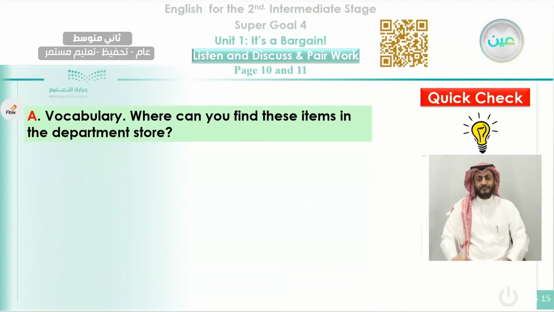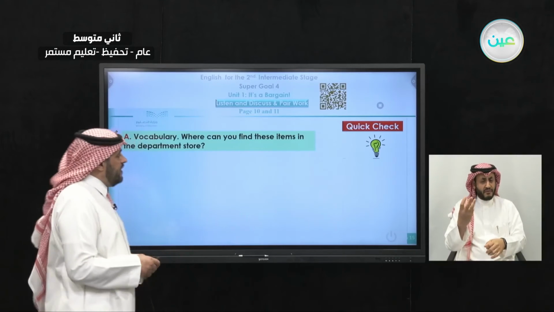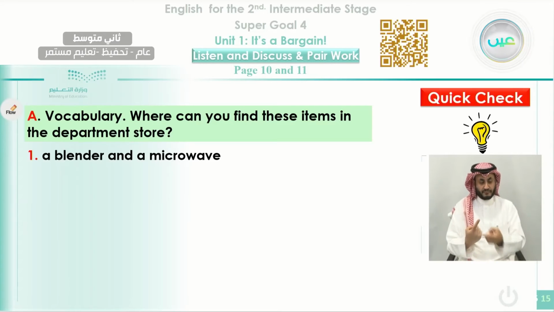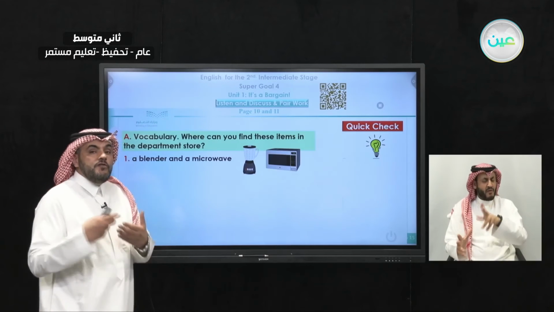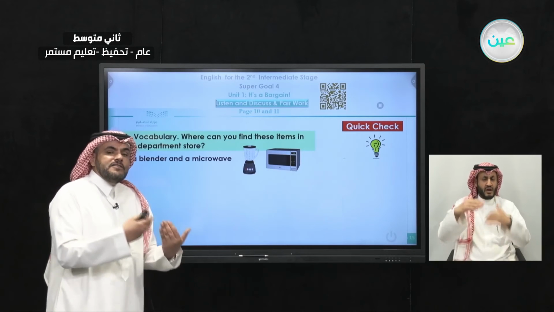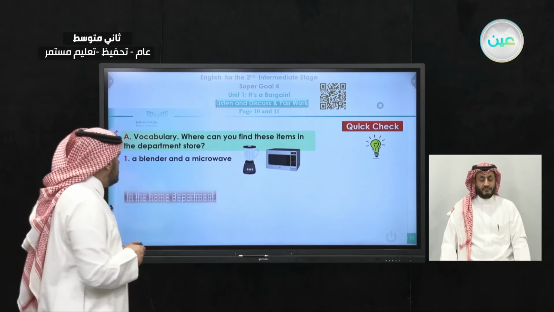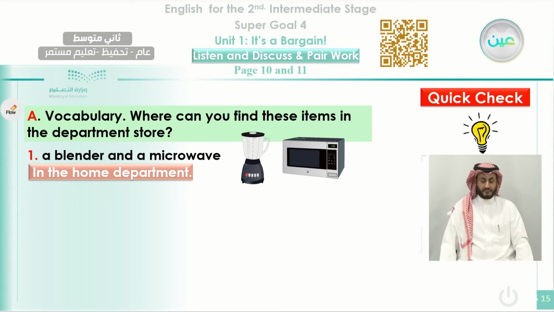Okay, now the quick check. Let's answer about the vocabulary. Where can you find these items in the department store? Now we'll give you some items, and you will tell us the department that you can find the items in. Like here, a blender and a microwave. What is a blender? This is a blender here, and this is a microwave. If you want to buy a blender and a microwave, what is the store that sells these things? We call it the home department. It's the home department that sells these items.